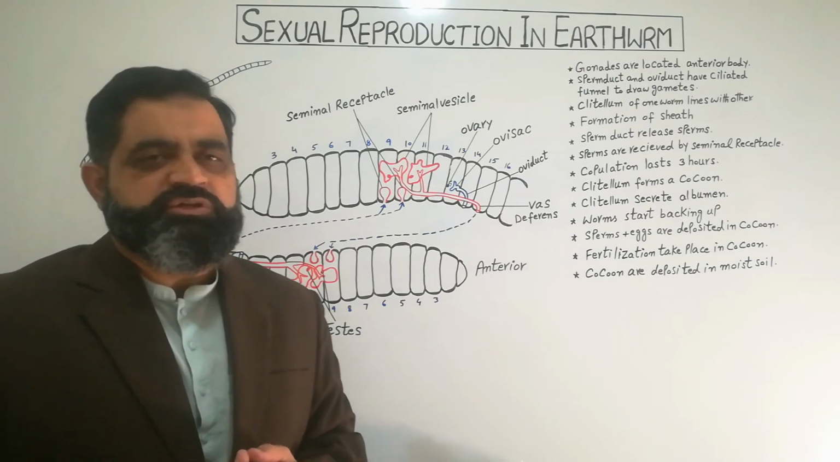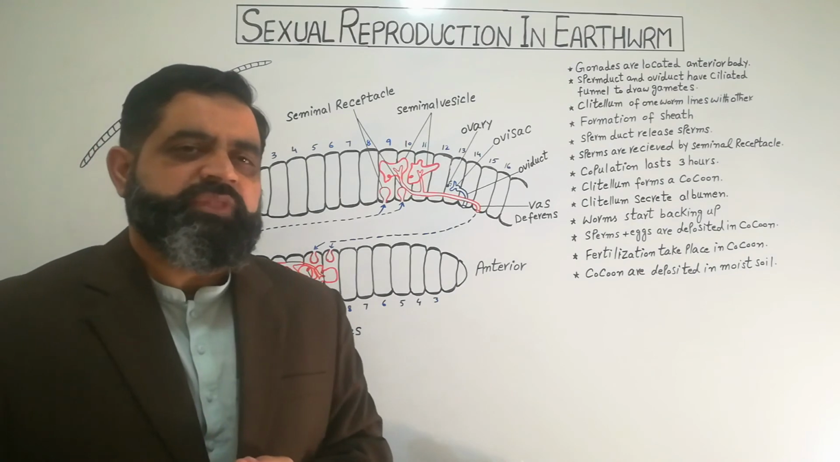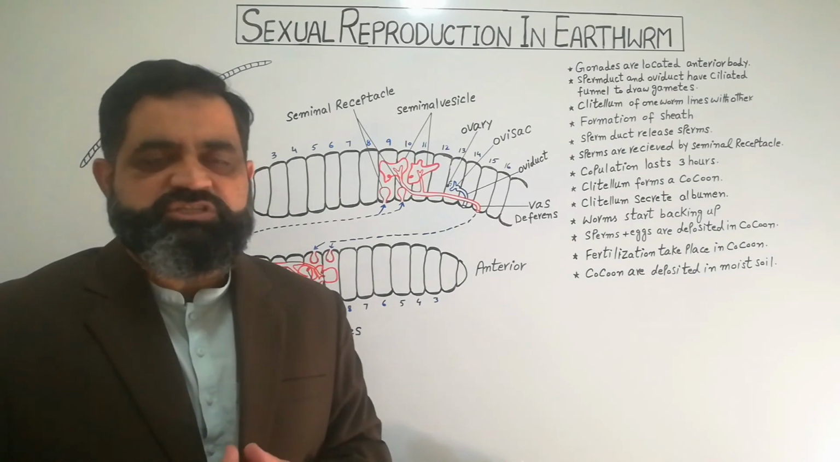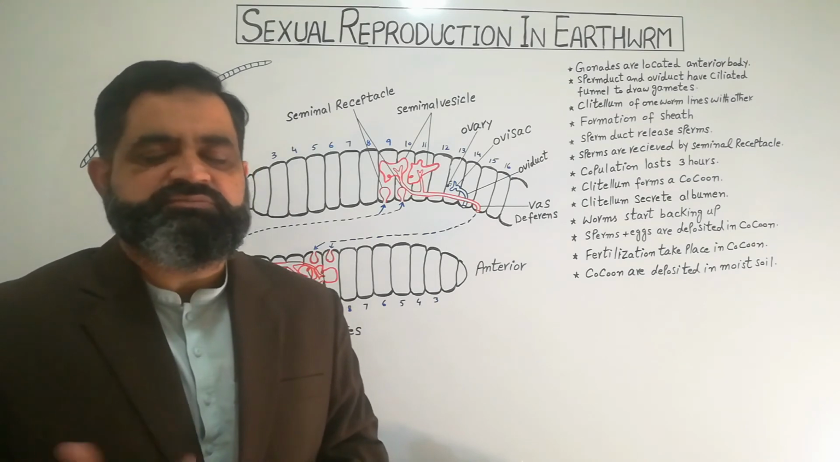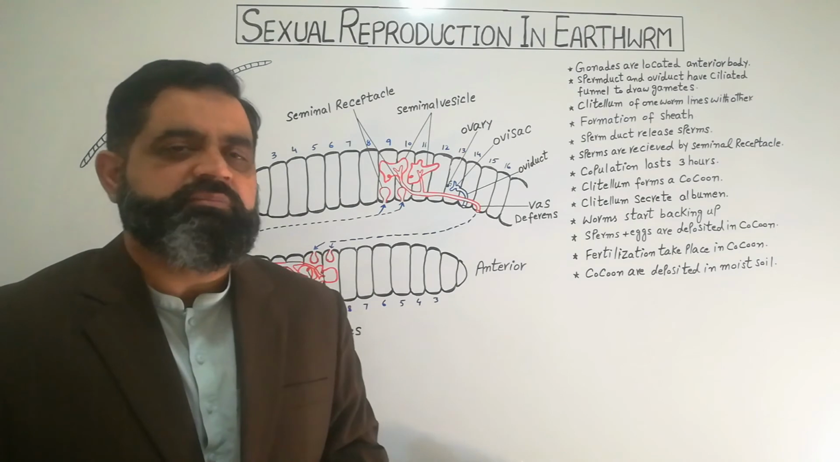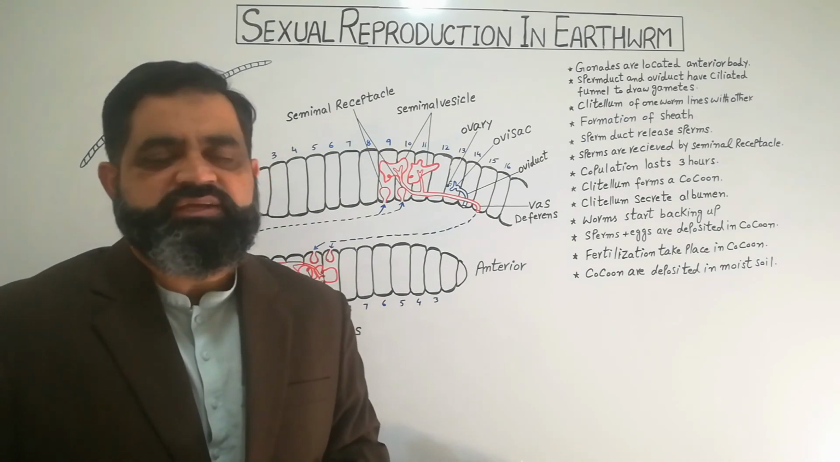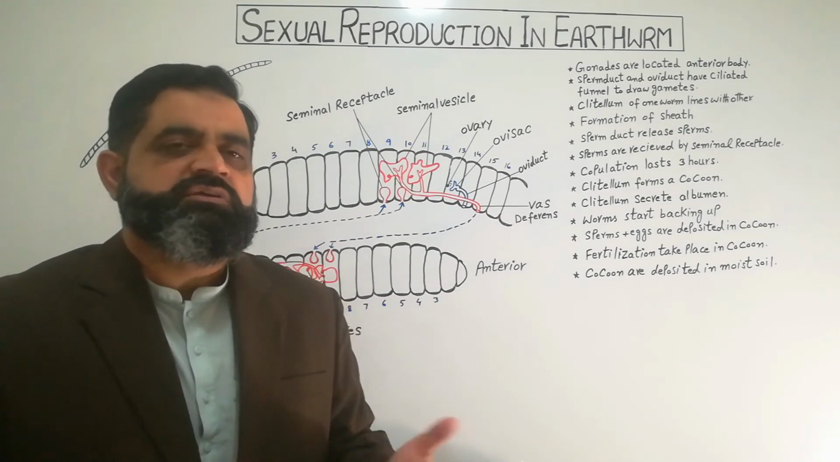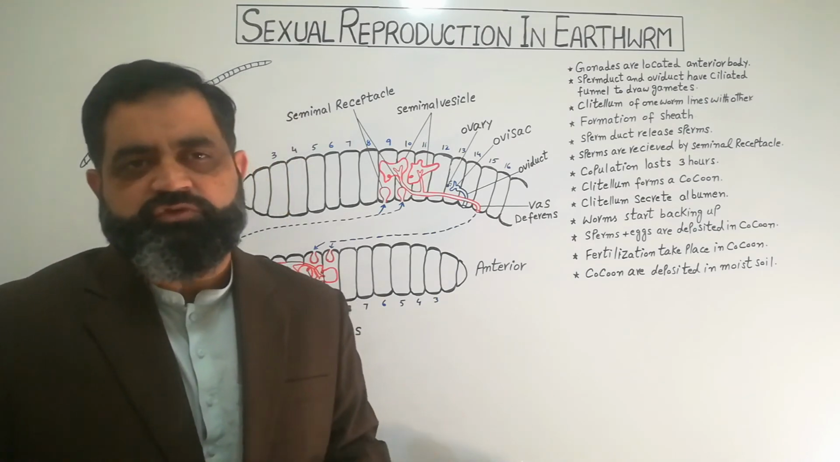After cocoon formation, the cocoon is sealed and deposited into the moist soil, where fertilization of the eggs takes place by the sperms and the process of development starts. After development, small miniature earthworms hatch from the eggs, break the cocoon and come out of the cocoon. But that's a different phenomenon.